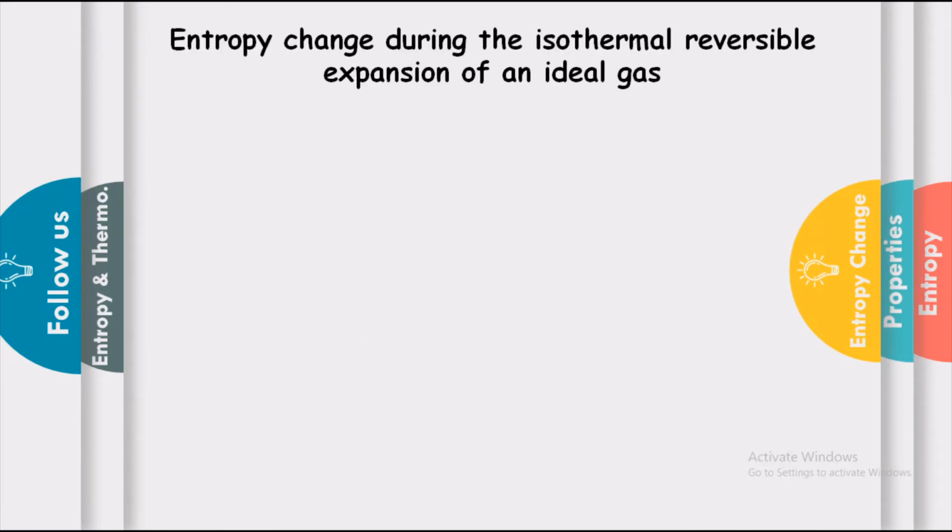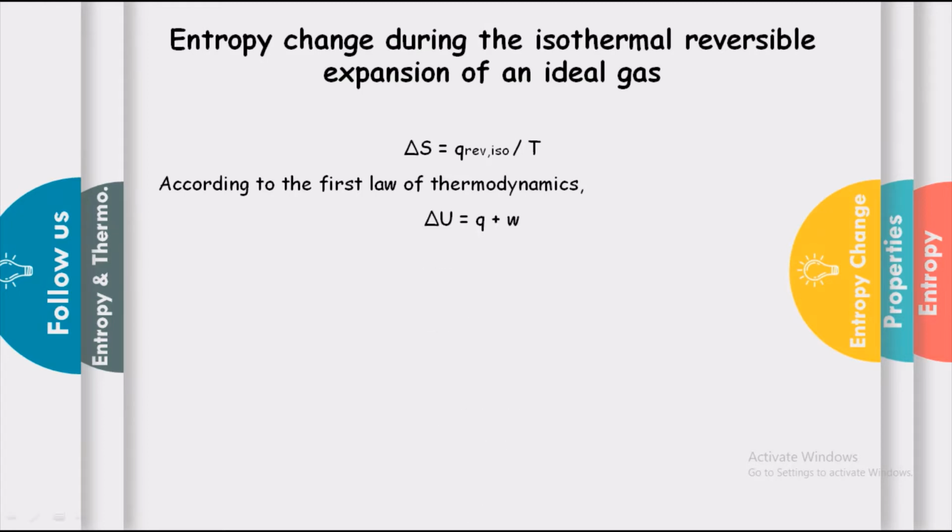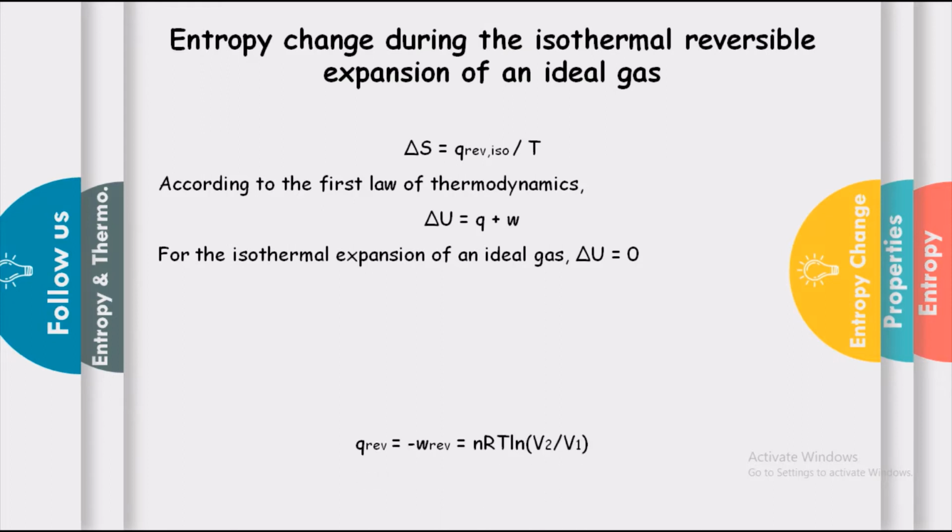Now let us discuss the entropy change during the isothermal reversible expansion of an ideal gas. As we know, delta S is equal to Q reversible isothermal divided by T. According to the first law of thermodynamics, we can write delta U is equal to Q plus W. But for the isothermal expansion of an ideal gas, delta U is equal to 0.